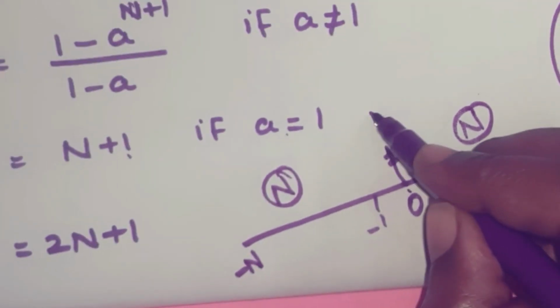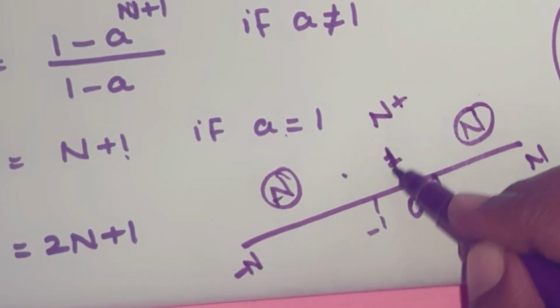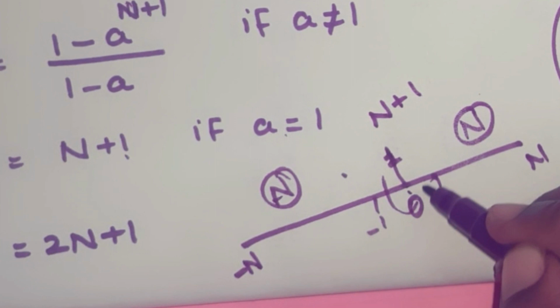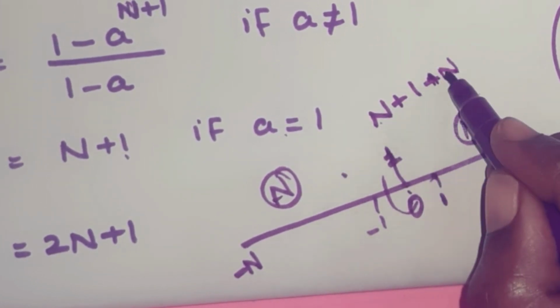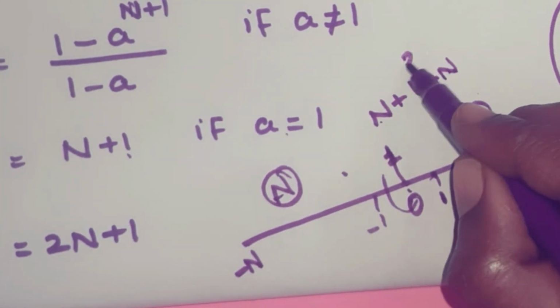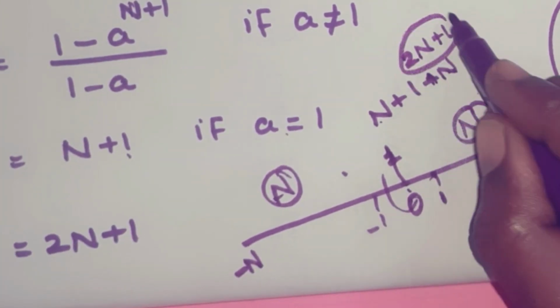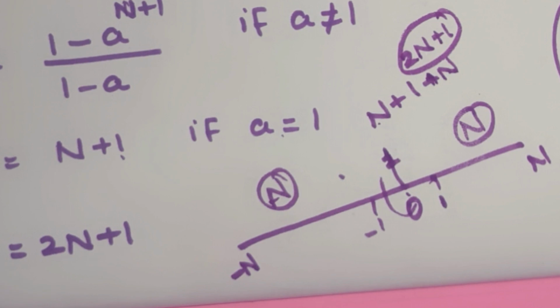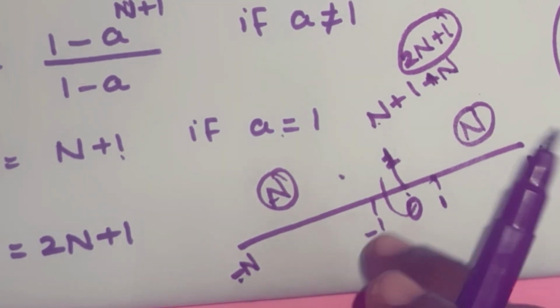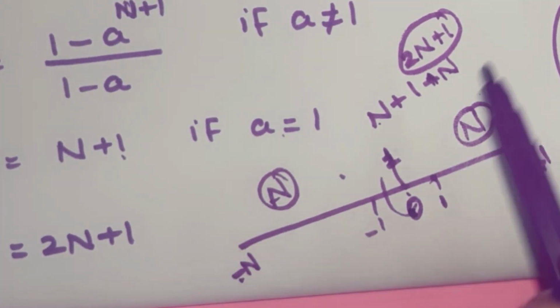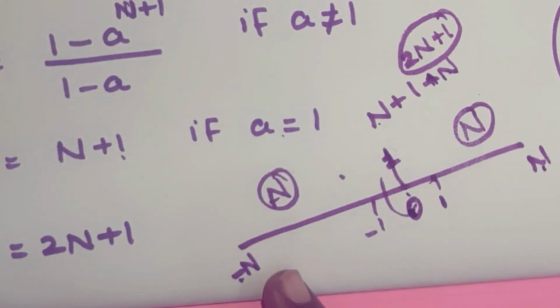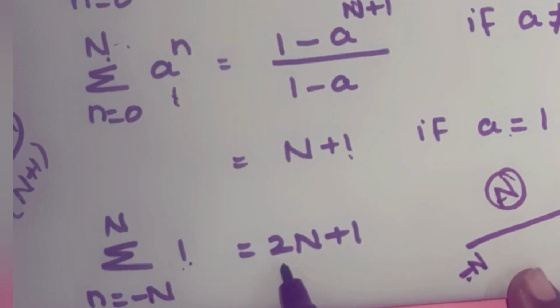So n plus 1 plus n, that is 2n plus 1 times you are going to add 1. So the answer is 2n plus 1 into 1, that is 2n plus 1.